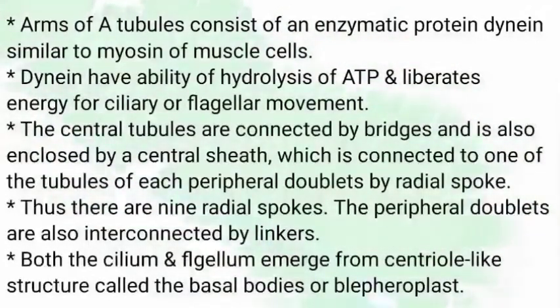The central tubules are connected by bridges and are also enclosed by a sheath called the central sheath, which is connected to one of the tubules of each peripheral doublet by a radial spoke. As 9 peripheral doublets are present, cilia or flagella contain 9 radial spokes. Both the cilium and flagellum emerge from a centriole-like structure called the basal body or blepharoplast.